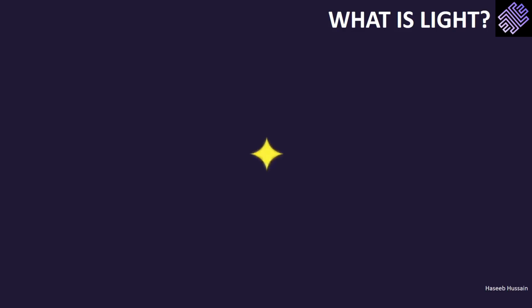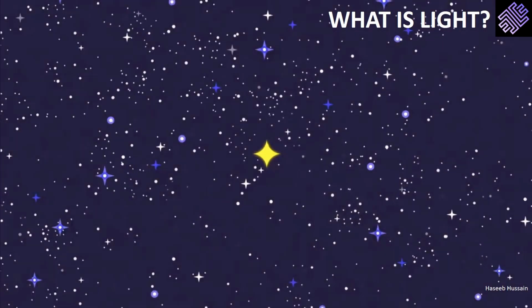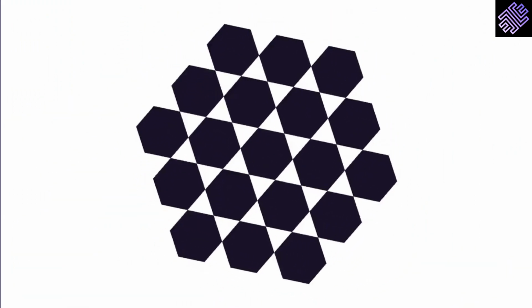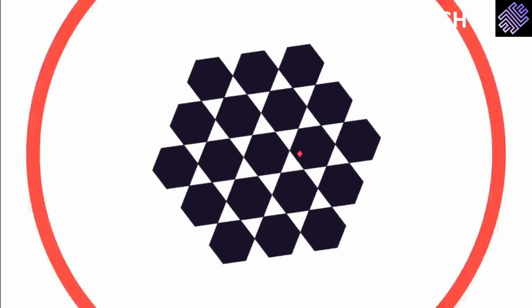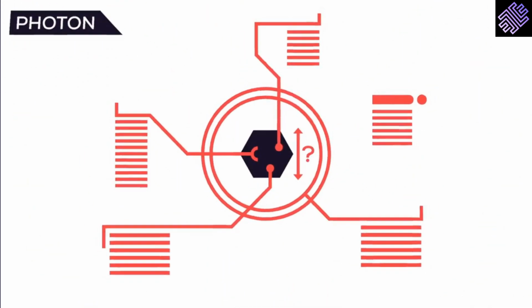Light is the connection between us and the universe. Through light, we can see distant stars and look back at the beginning of existence itself. But what is light? In a nutshell, light is the smallest quantity of energy that can be transported, a photon, an elementary particle that cannot be split, only created or absorbed.